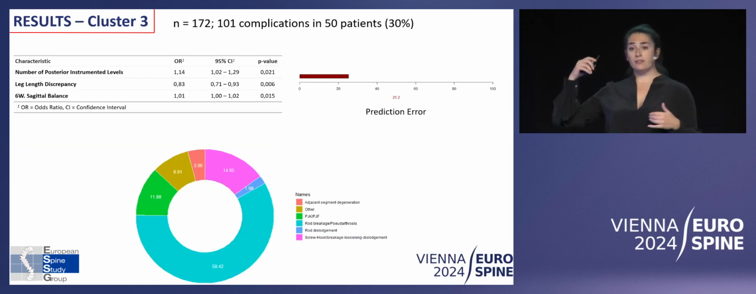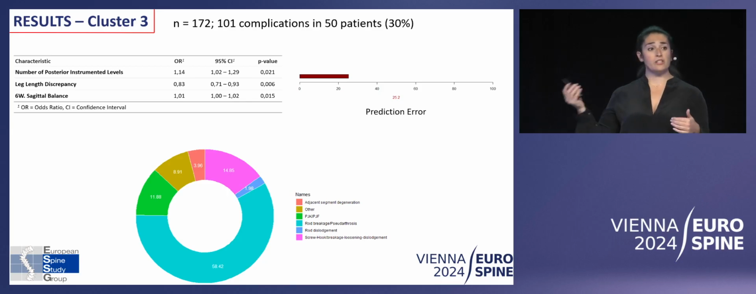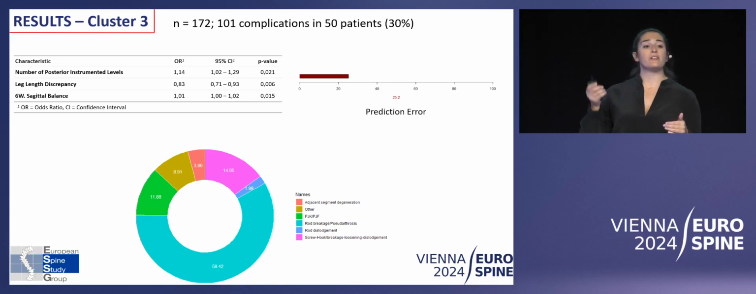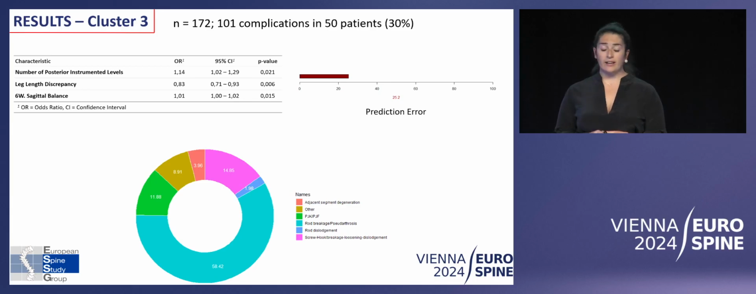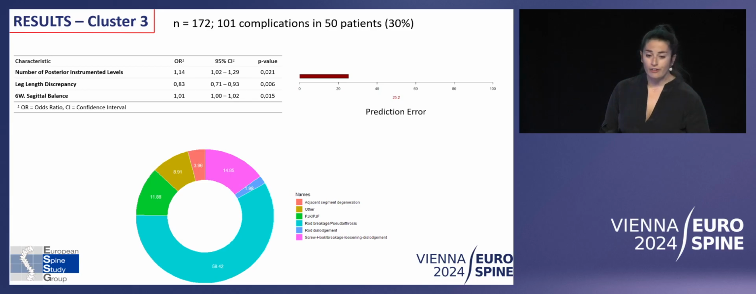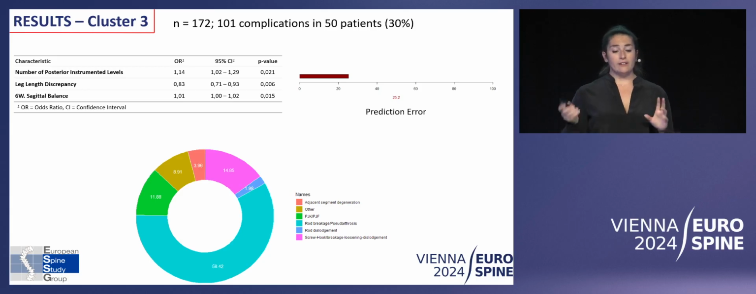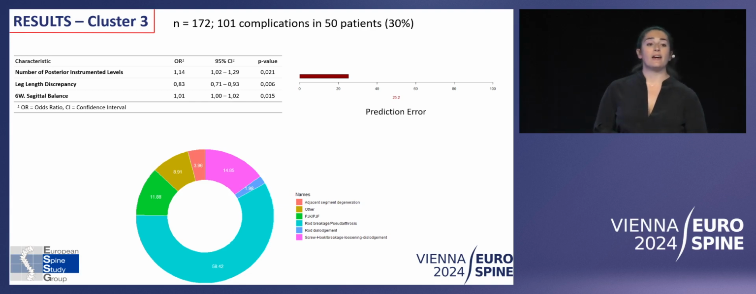Cluster number 3: the rate of complication goes even higher, to 30%. A lot of patients, the vast majority, also had rod breakage, but also we see screw breakage and screw loosening as a possible cause of return to OR, and PJK and PJF. For these patients, the prediction error was the highest, reaching 25%. And here, a bit of a mixed bag of risk factors. Number of instrumented levels comes out again, leg length discrepancy, and postoperative sagittal balance.